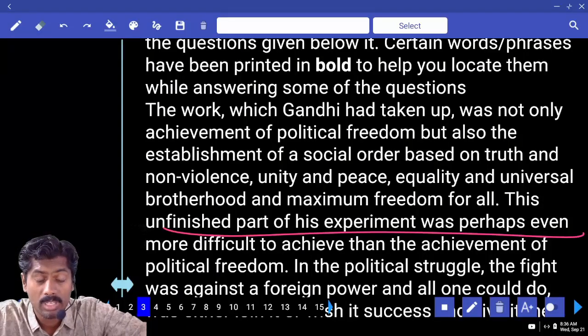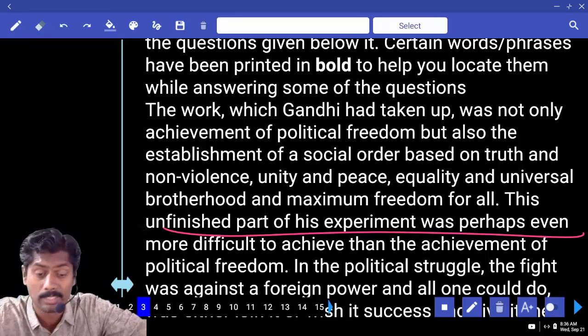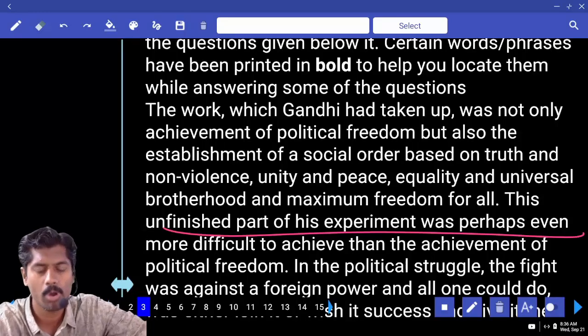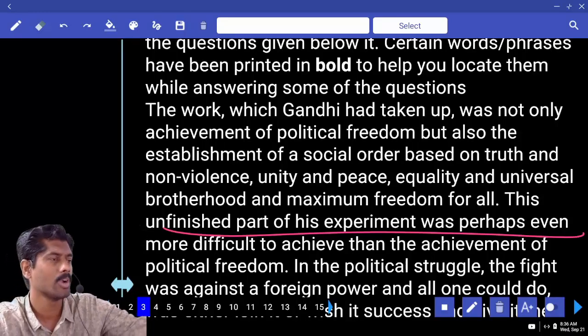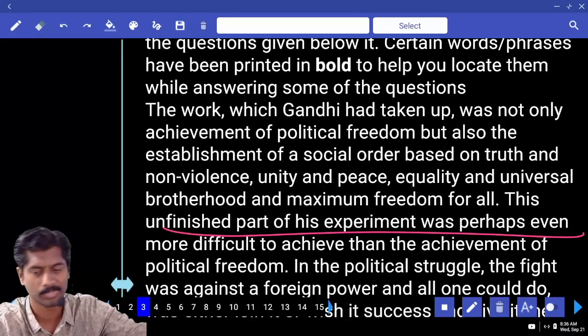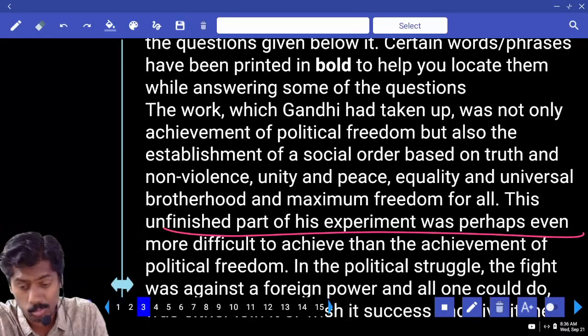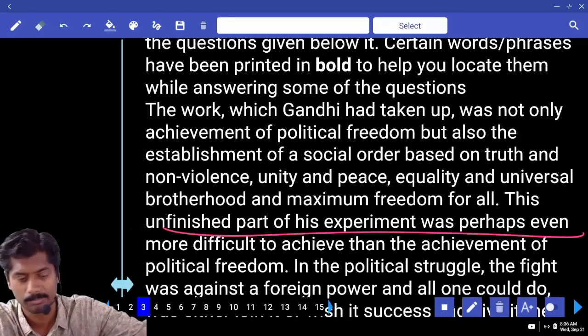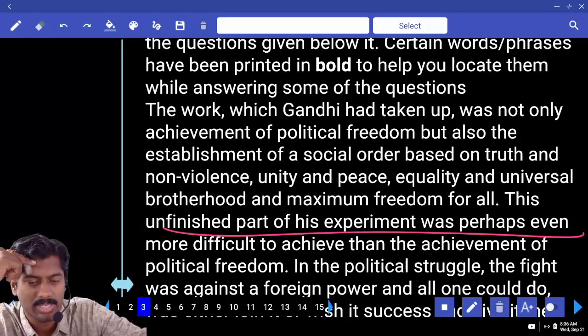Gandhiji, whatever he has taken up, it was not just political freedom. He wanted something else also. What was that? Establishment of social order based on truth, non-violence, unity, peace, equality and universal brotherhood and maximum freedom for all. So he wanted all these things and he wanted freedom also, Indian freedom. He wanted all, non-violence, truth, unity, peace, equality, universal brotherhood, maximum freedom and political freedom. This unfinished part, what is the unfinished part?